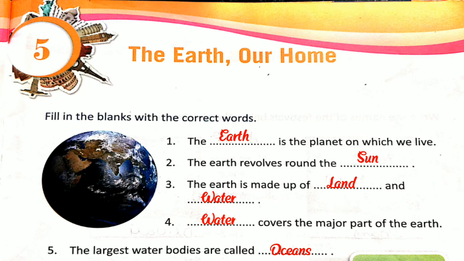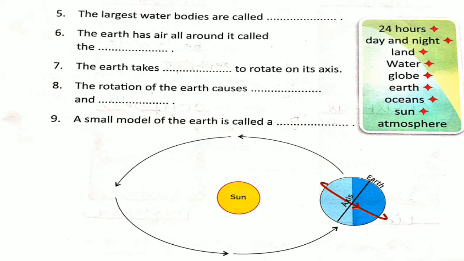Number 4: water covers the major part of the Earth. Number 5: the largest water bodies are called oceans.